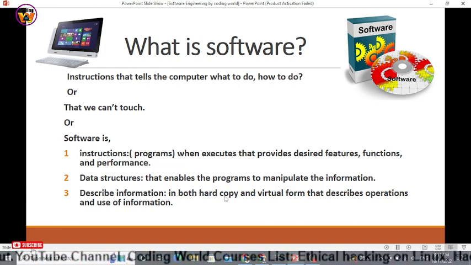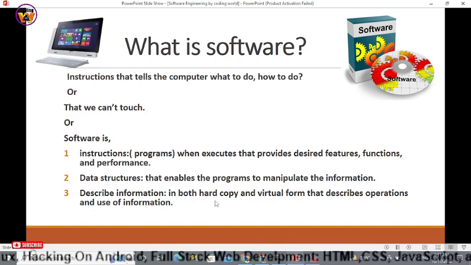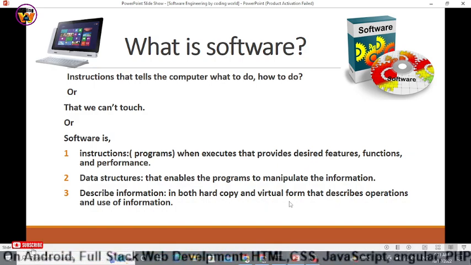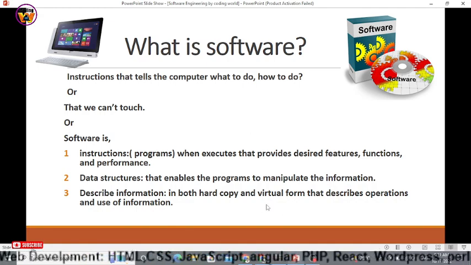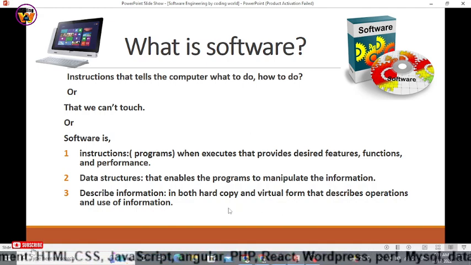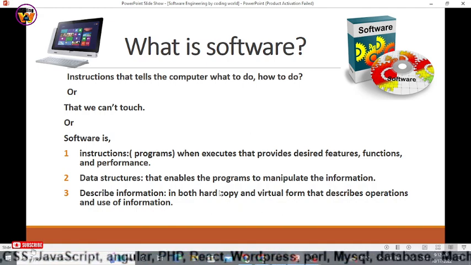Descriptive information, in both hard copy and virtual form, describes the operations and use of the information. It means that whenever I want to put some data into that software, it must have the ability, either in hard copy or virtual form, to describe all the operations and information that I want to get from that software or put into that software. So this is all about software.